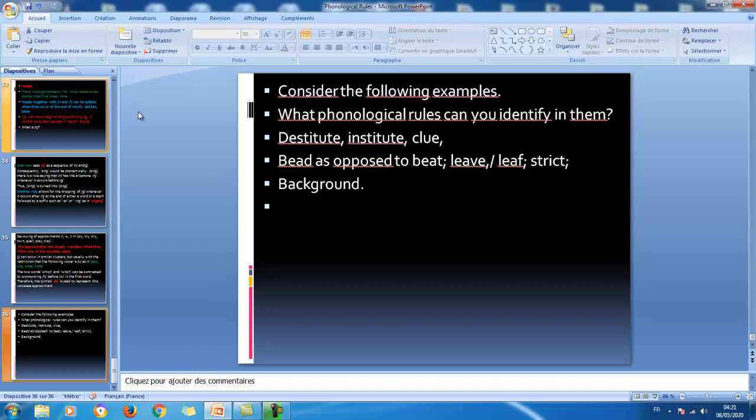And that's all. Next time we are going to have another lecture concerning the syllable, and we are going to begin another lecture concerning morphology and other things.